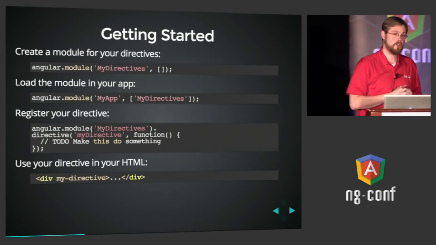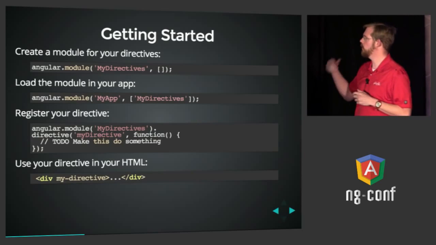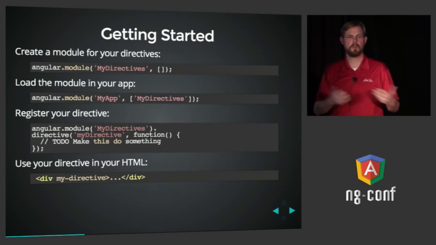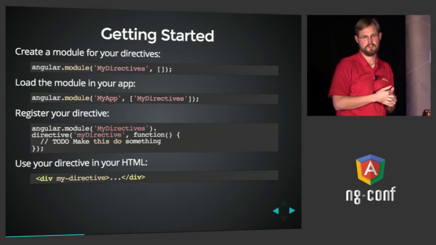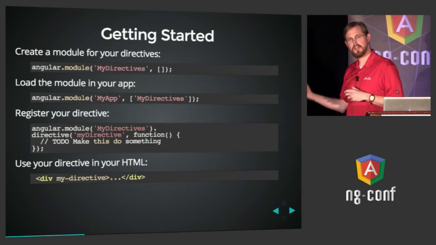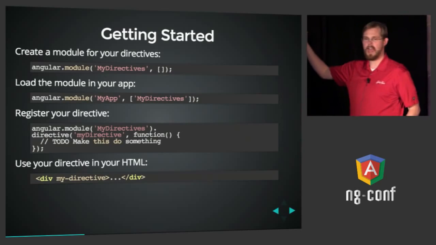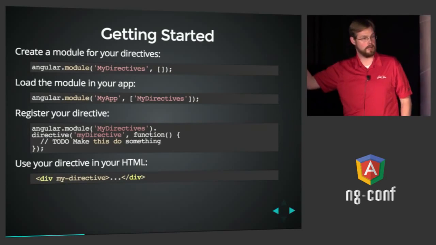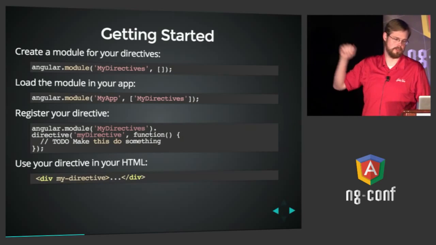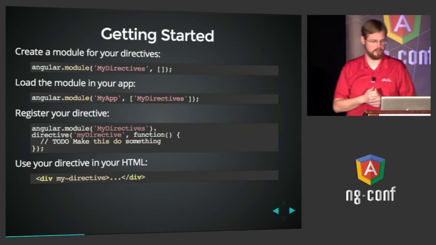When you then want to use your directives, you have to add your directives module name to your application module, or else they won't be available in the markup and Angular won't know they exist when it encounters them in the DOM. This is a common one to overlook. Anytime you bring in a third-party directive that you may have found on the web, you have to add the name of its module to your application module, or else Angular will not know what it is when it encounters it in the DOM.